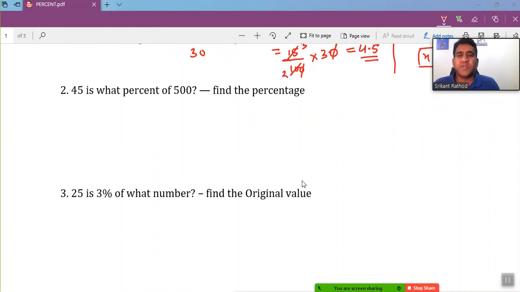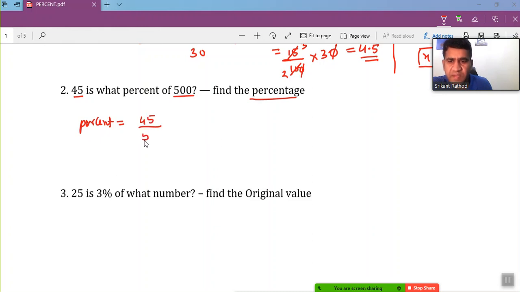45 is what percent of 500? So here the question expects us to find the percent. I may go with the rule: 45 is what percent. This is the part, this is the original value. So percent